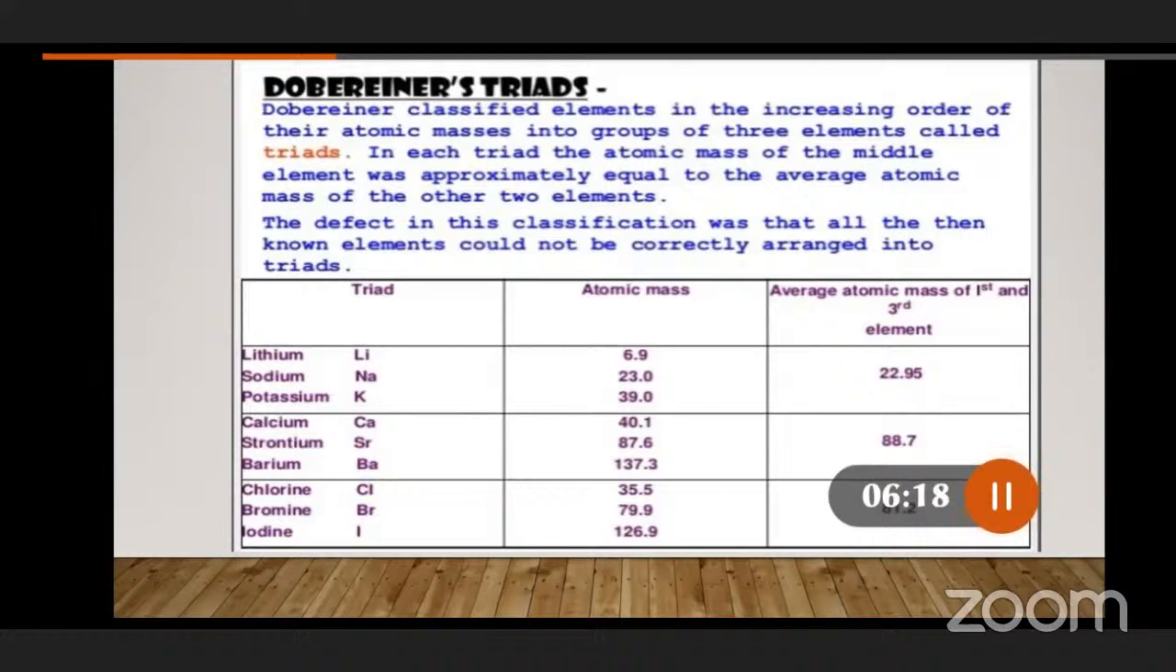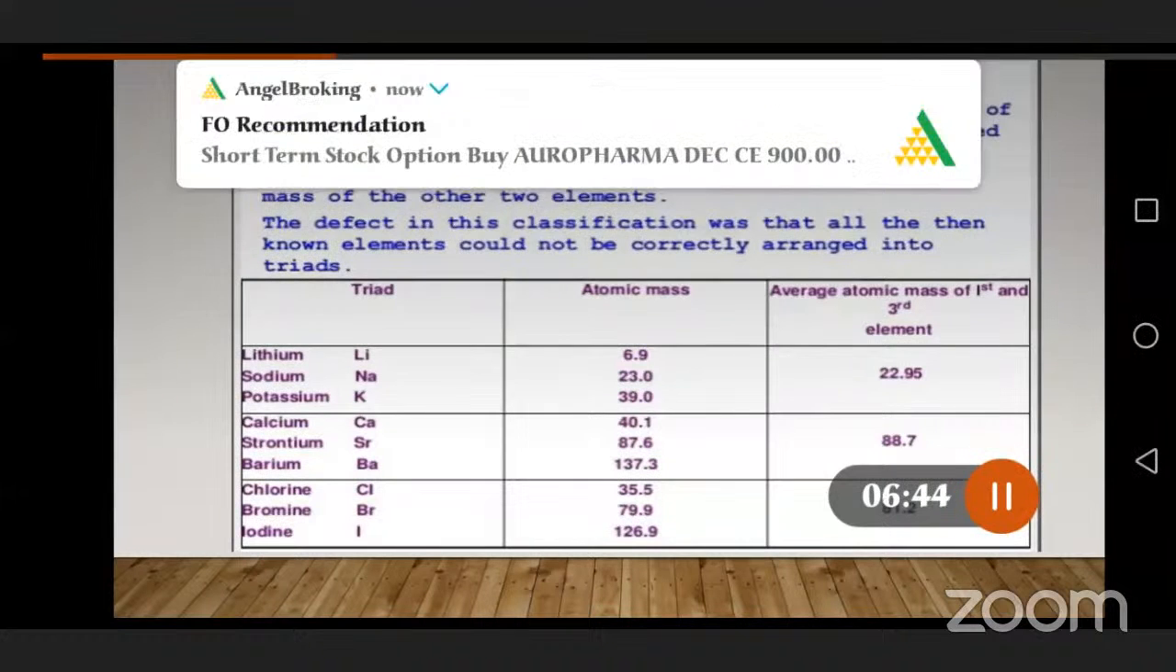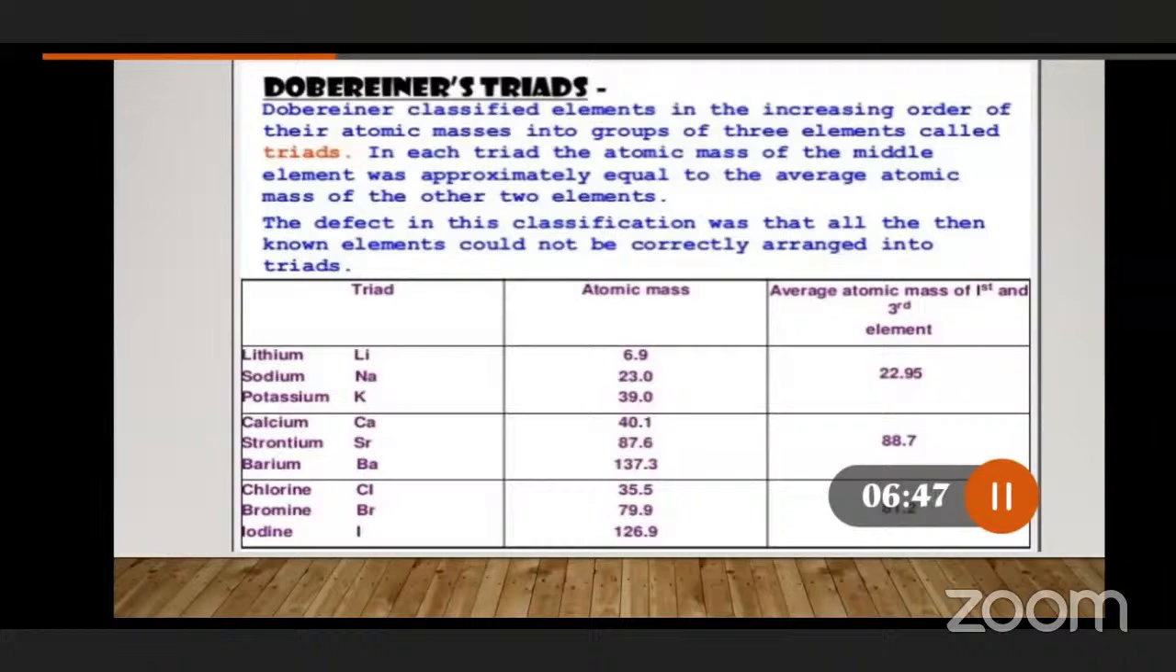Now, what is the principle he suggested in his periodic table? He arranged the elements in increasing atomic mass, but what is the periodic law he used? In each triad, the atomic mass of the middle element, that means what? In the first triad, what is the middle element? Lithium, sodium, potassium. In that, the middle element is sodium. The atomic mass is how much? 23.